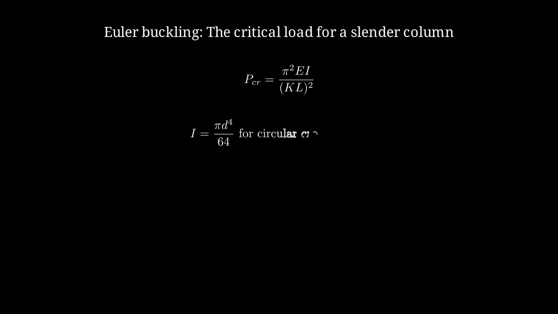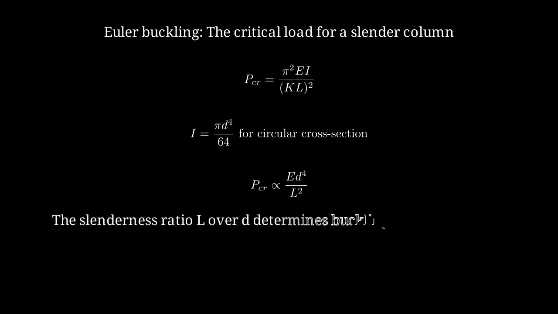For a circular cross-section, the second moment of area is pi d to the 4th power divided by 64, where d is the diameter. Therefore, the critical buckling load is proportional to E times d to the 4th power divided by L squared. The slenderness ratio, L over d, is critical. High slenderness ratios lead to buckling at low loads. Hierarchical porosity is a clever strategy to manage buckling while maintaining low density.